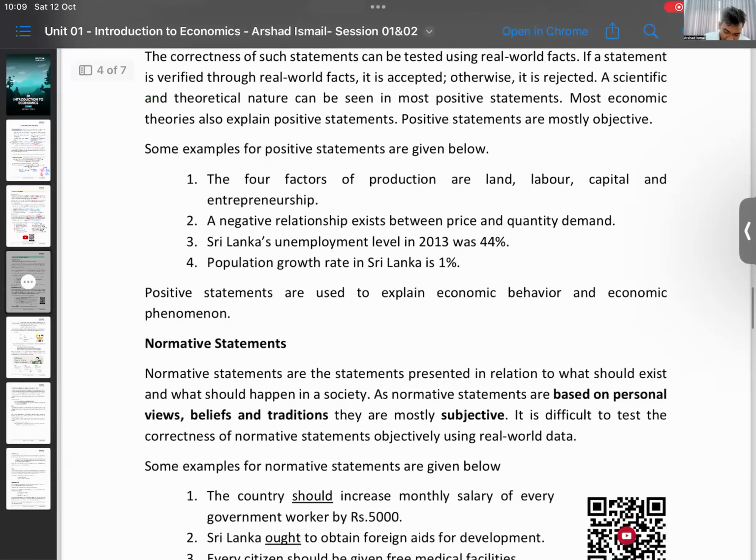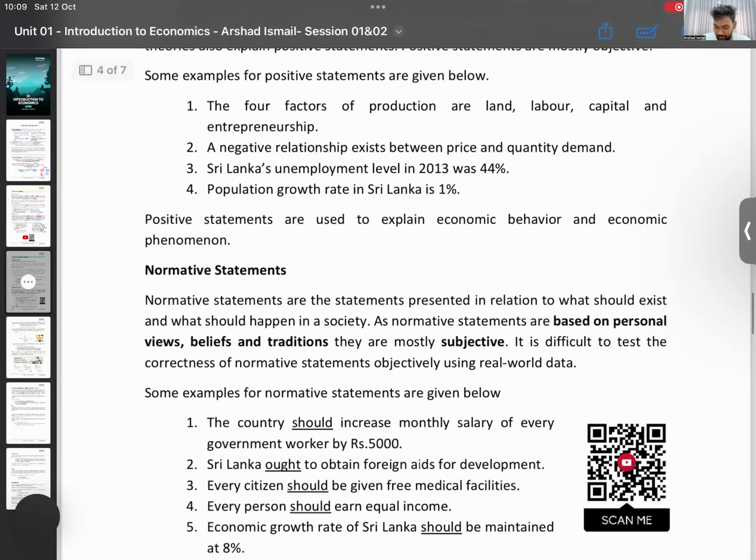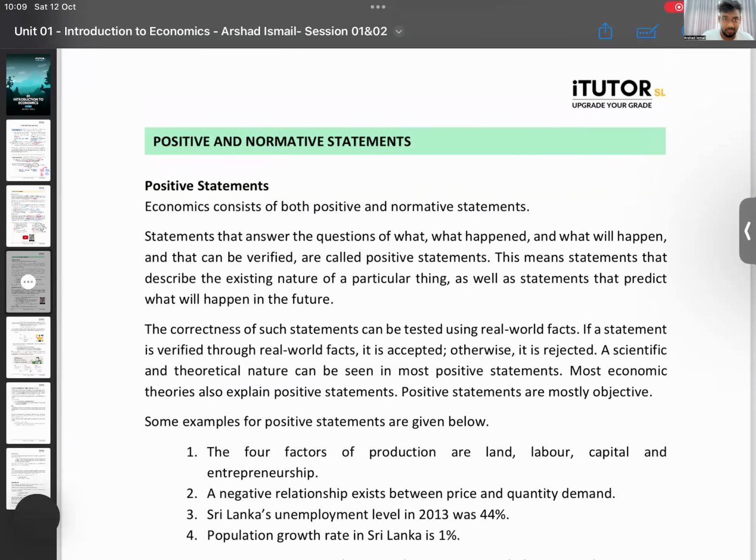Positive and normative statements. Do you want 2 minutes to get some water? Are you all okay with continuing? Do you want 2 minutes just to run around, get some water? So I'll give you 2 minutes if someone wants to run to the washroom. It's 10:10. I'll give you time until 10:12. I start right on time. Take 2 minutes just to look off the screen.